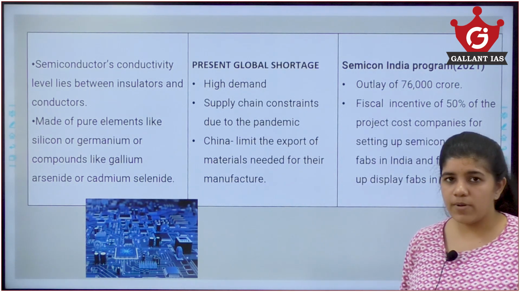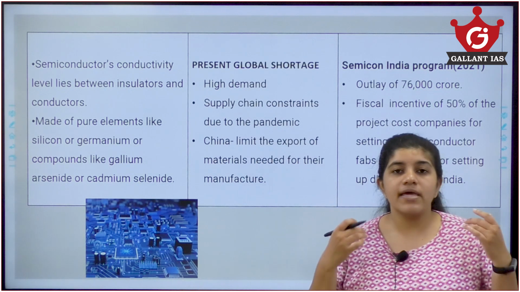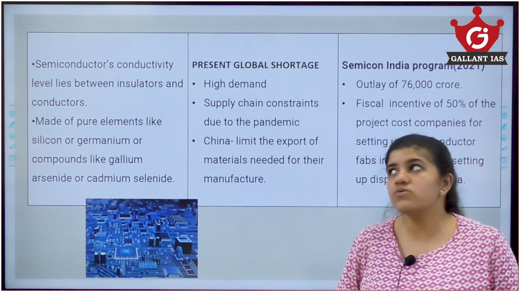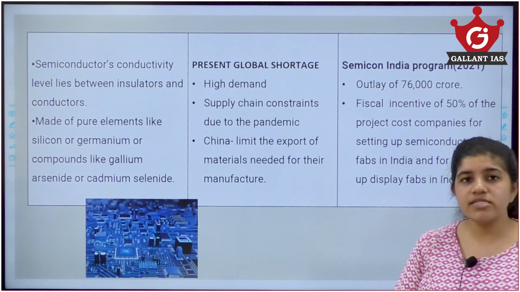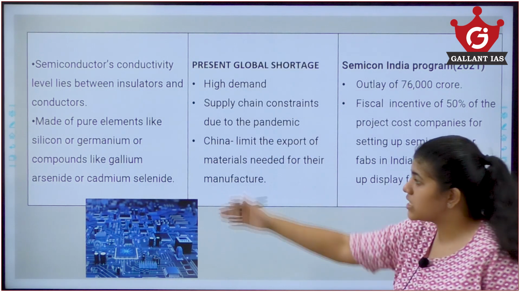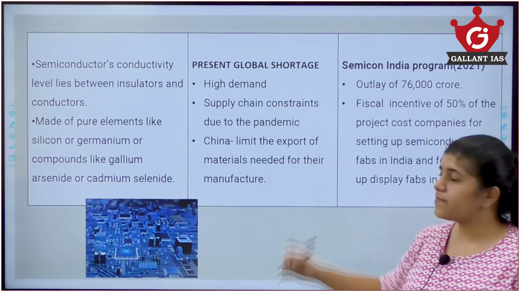So what is the present global status? Now we have high demand because we are using semiconductors for everything. It can be our phone, laptop, aircraft and all. We have multiple uses of semiconductor chips. That is why in the IT field, in the digital field, there is an increasing trend of using semiconductor chips. So there is high demand, but there is a supply chain constraint.